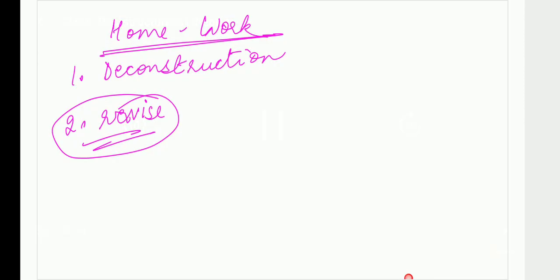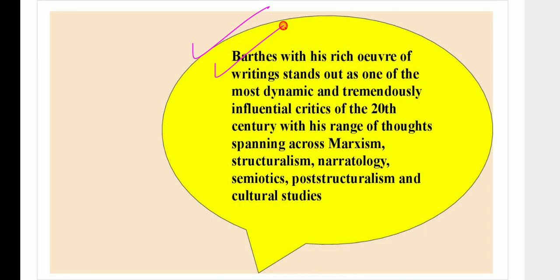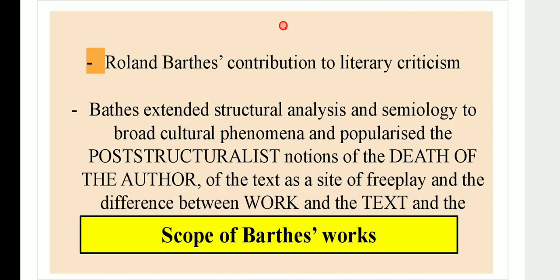But before I let you all go, I want to discuss a critic, that is Roland Barthes. Roland Barthes is coming at a time where he is considered both a writer associated with structuralism as well as a writer associated with post-structuralism. So that is the beauty of Roland Barthes that we're able to look at. Okay, Roland Barthes, what is he trying to do? He's of course trying to talk about the death of the author and the birth of the reader.